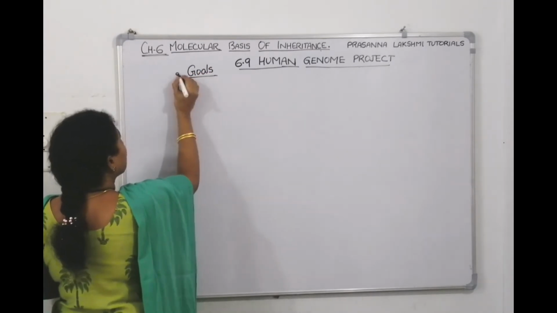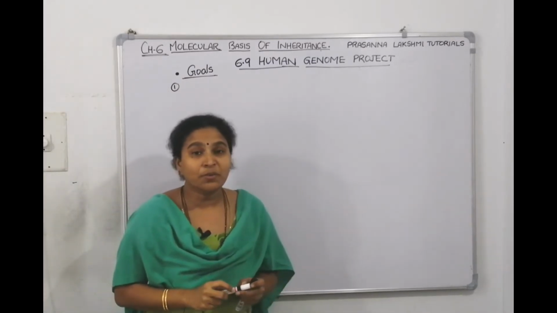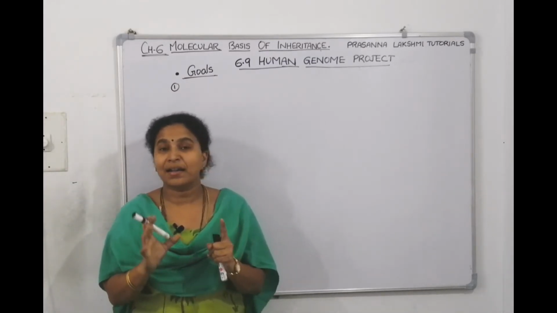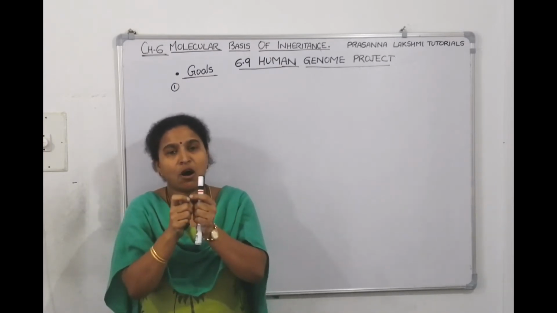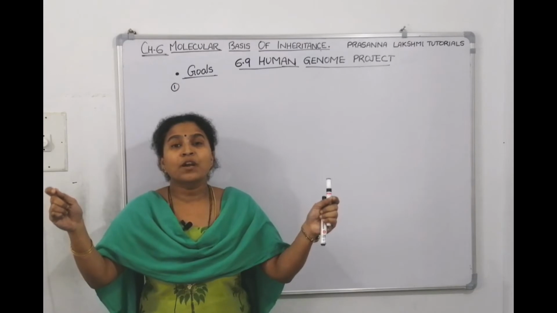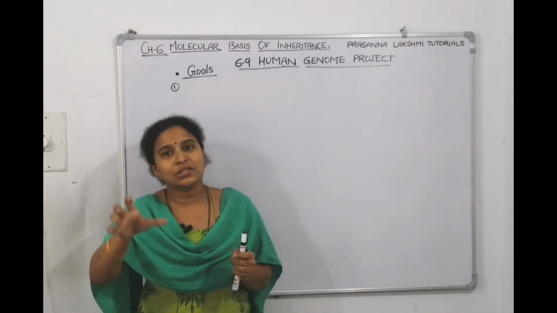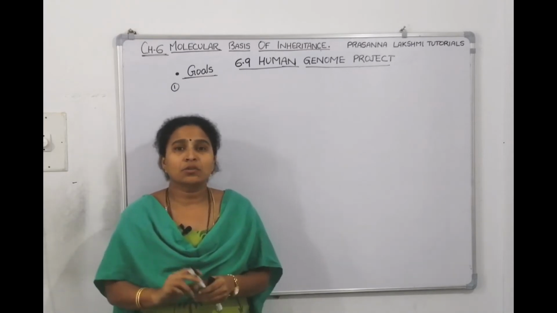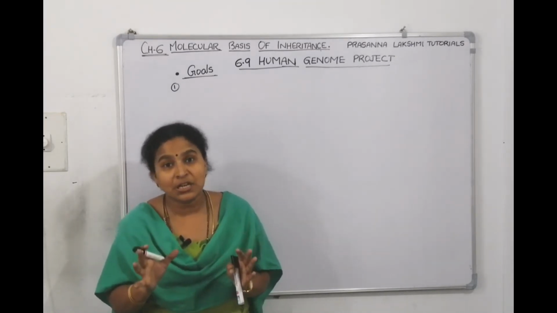What are the goals of the Human Genome Project? We know the size of the human genome is 3 into 10 power 9 base pairs. This 3 into 10 power 9 base pairs of raw material of the DNA bases will code for how many genes? A gene means a word, a gene which codes for a protein. They estimated that there are 20 to 25,000 genes in the human genome.